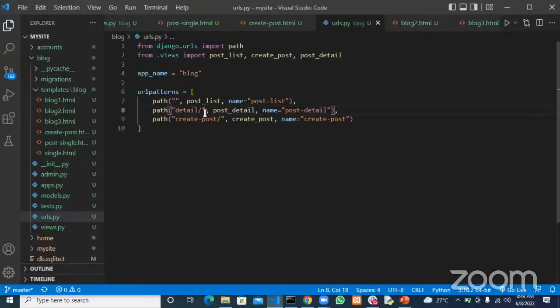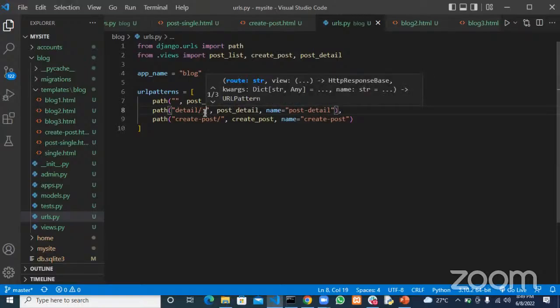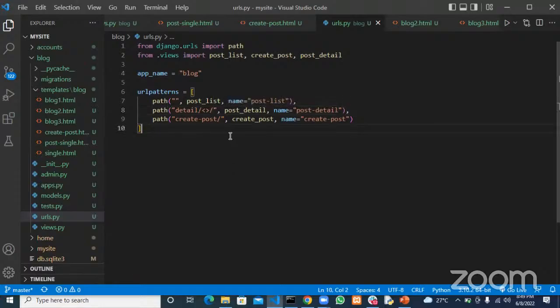So to pass a variable to a URL, we use angle brackets, open and close, right? Now within this angle bracket, we specify the variable name and the variable type. Since this ID is an integer, I have to specify that this variable will be an int, and after that you give the variable name. In this case, I'll call this variable ID in caps lock. So that's how I want to call that variable.